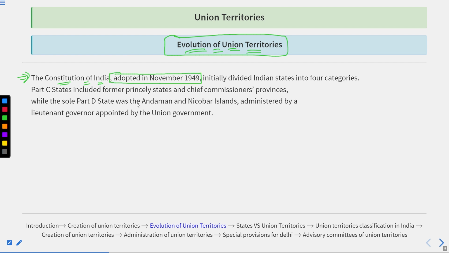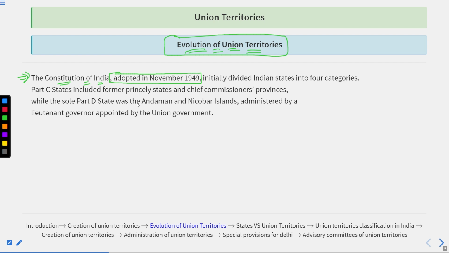Now, most of you will say, if November 1949 was the time in which we adopted the Constitution, then why do we celebrate 26th January every year as Republic Day, and why do we consider 26th January 1950 as the day when India became a Republic? The simple answer is that in November 1949, the Constituent Assembly that was created for the creation of the Constitution adopted the Constitution of India.